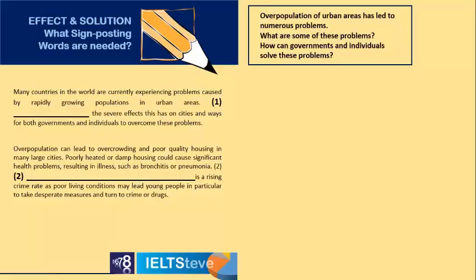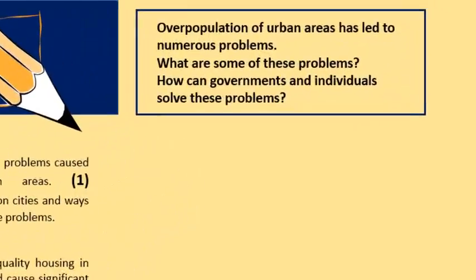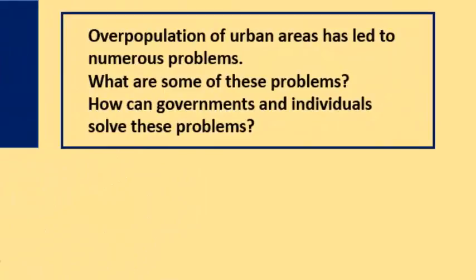Now at this point, let's move on and look at effect and solution essays, and this time about the idea of overpopulation. So now we're changing essays and we're looking at the effects and the solutions for this problem. So this is not a cause solution essay, this is an effect solution essay, and it has asked the reader to talk about two things, governments and individuals.